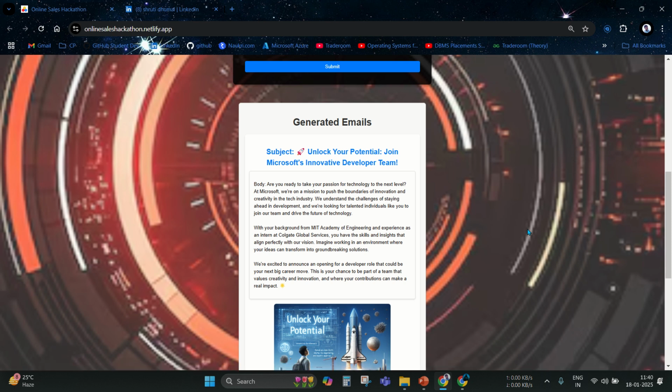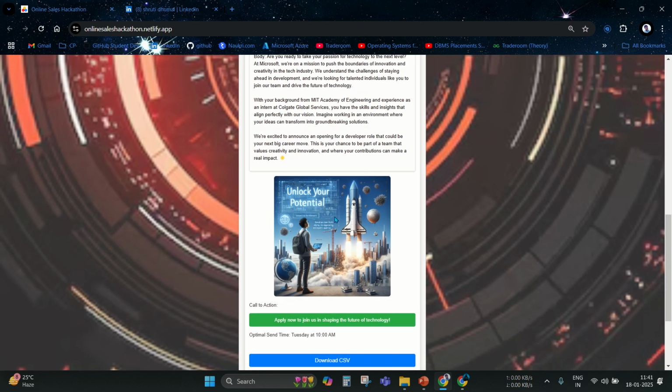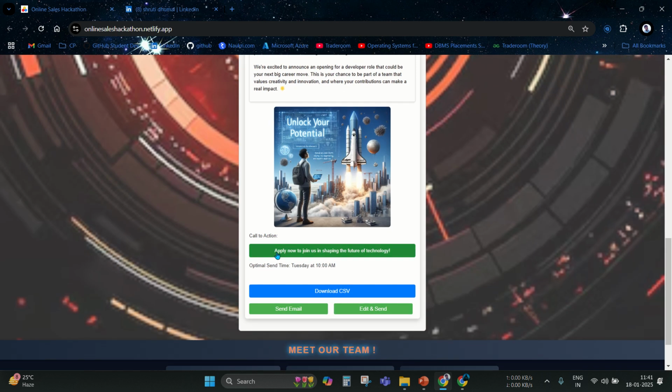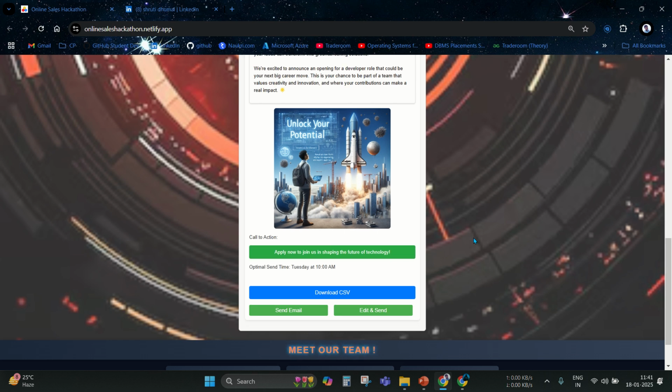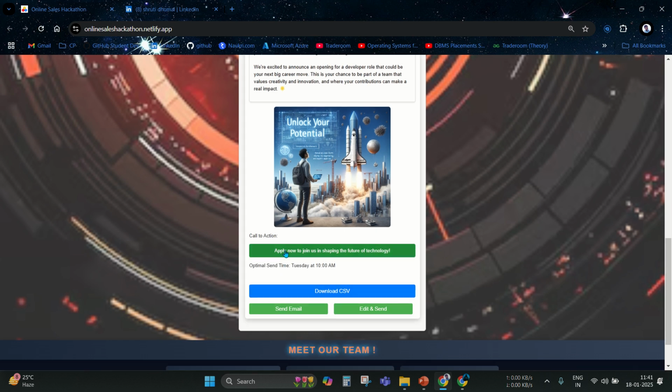Then this prompt goes to the DALL-E models, and the image is generated. You can see the image, which is the unlocked potential, directly for image marketing. And here is the call to action directly for the email. There is one button where the call to action is given. So there is the apply now to join us in shaping the future.